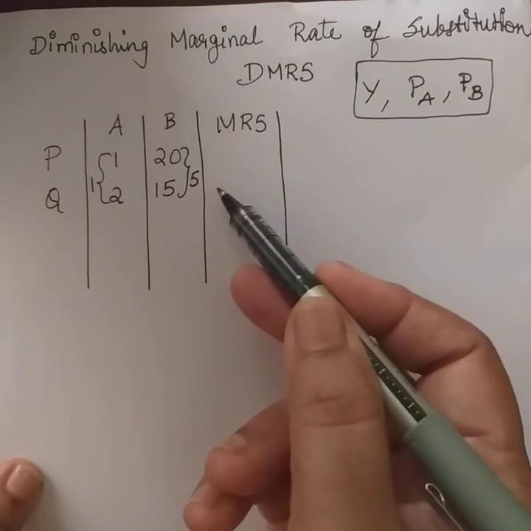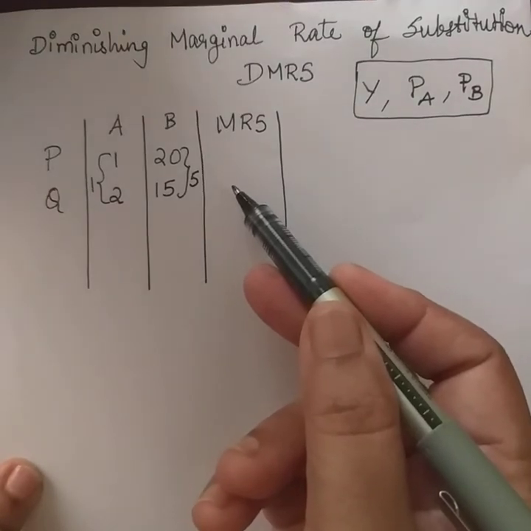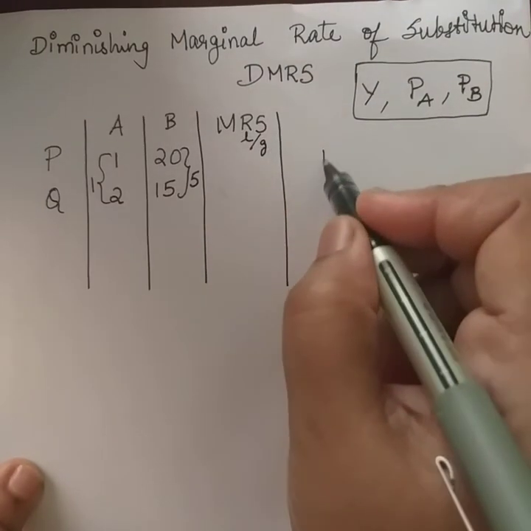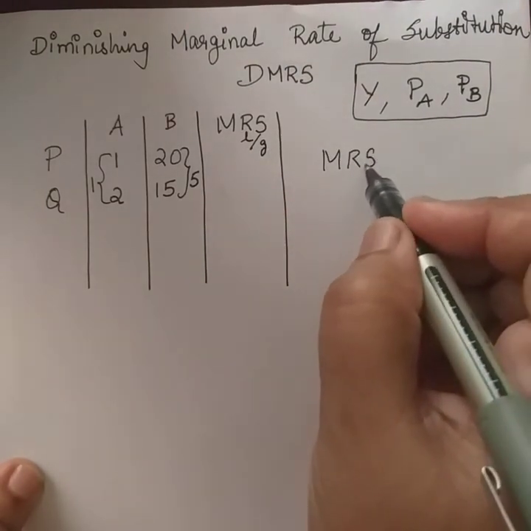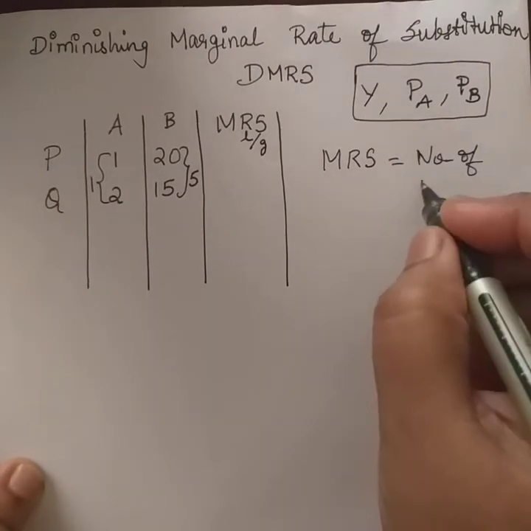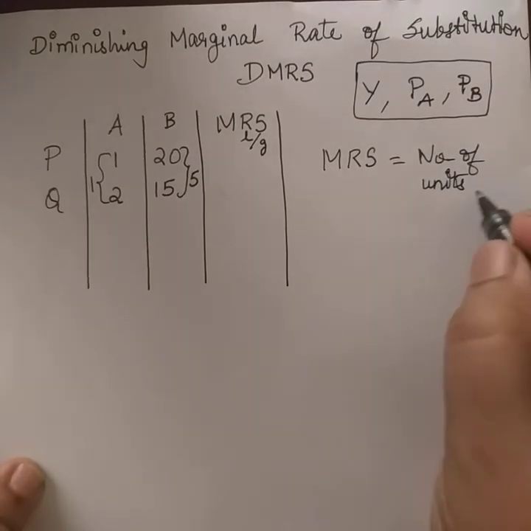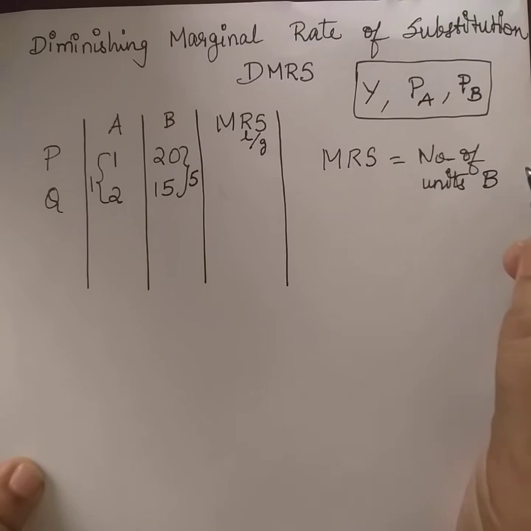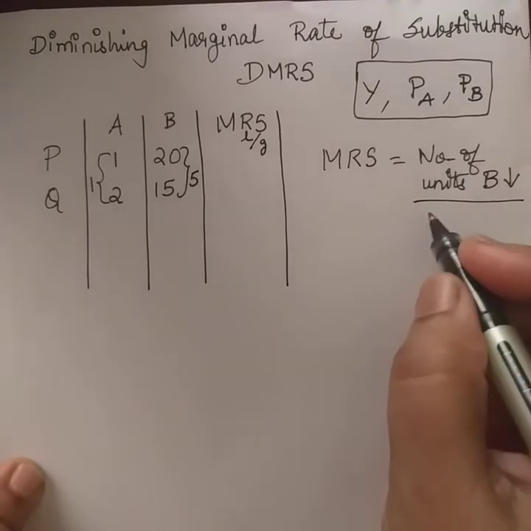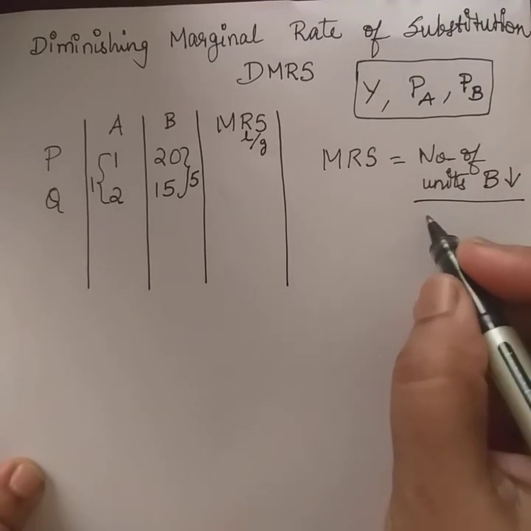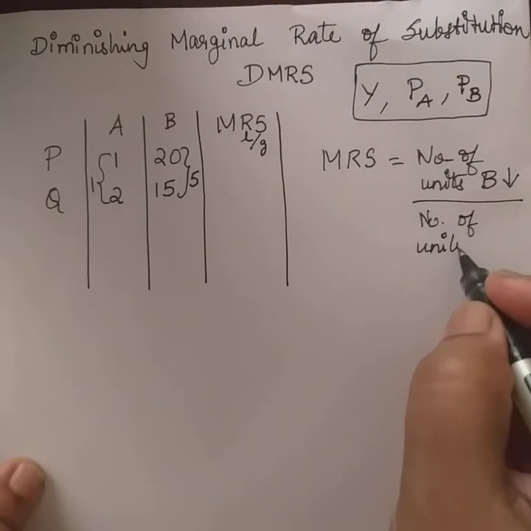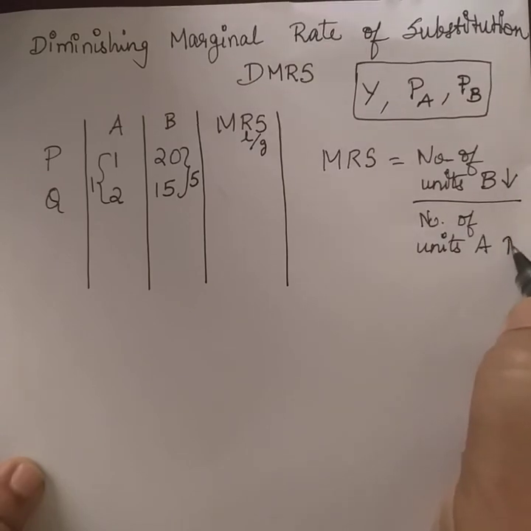So, over here, the marginal rate of substitution can be calculated as loss by gain, or the marginal rate of substitution would be the number of units in the case of banana which is going to be lost or given up in order to attain the number of units of apples, right, which is basically increasing.